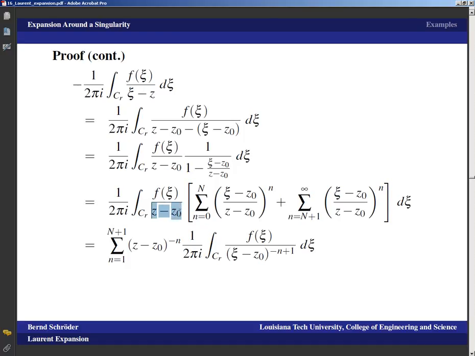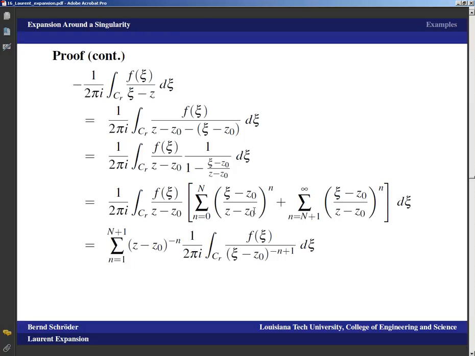Because of this z minus c0 here, we actually have a denominator of the form (z minus c0) to the n plus 1. Okay, so that means the exponents start at 1 actually, 0 plus 1, and end at capital N plus 1. So our sum actually is from 1 to N plus 1 with (z minus c0) to the negative n, because the z minus c0 are in the denominator.